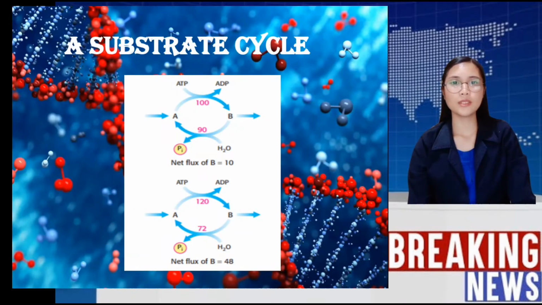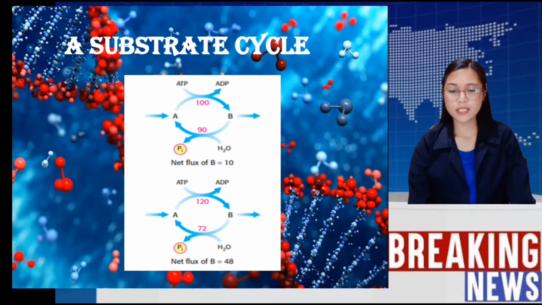The figure shows a substrate cycle. This ATP-driven cycle operates at two different rates. A small change in the rates of the two opposing reactions results in a large change in the net flux of product B. A pair of reactions, such as the phosphorylation of fructose 6-phosphate to fructose 1,6-bisphosphate in the glycolytic pathway and its hydrolysis back to fructose 6-phosphate in the gluconeogenic pathway, is called a substrate cycle.